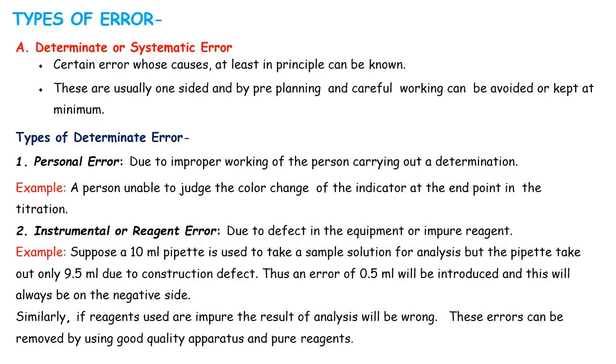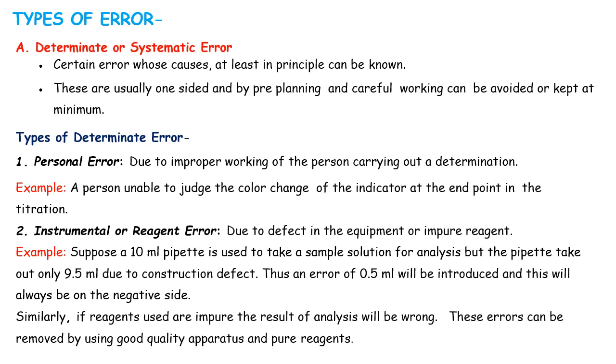Types of error: it is of two types, determinate or indeterminate. Determinate or systematic error is error whose causes, at least in principle, can be known. These are usually one-sided and, by pre-planning and careful working, can be avoided or kept to a minimum. Types of determinate error. First, personal error. Due to improper working of the person carrying out a determination, personal error can be caused. Example, a person unable to judge the color of the indicator at the end point in the titration process.